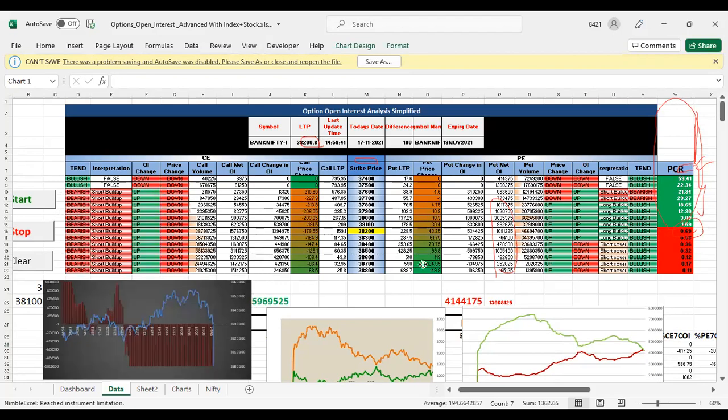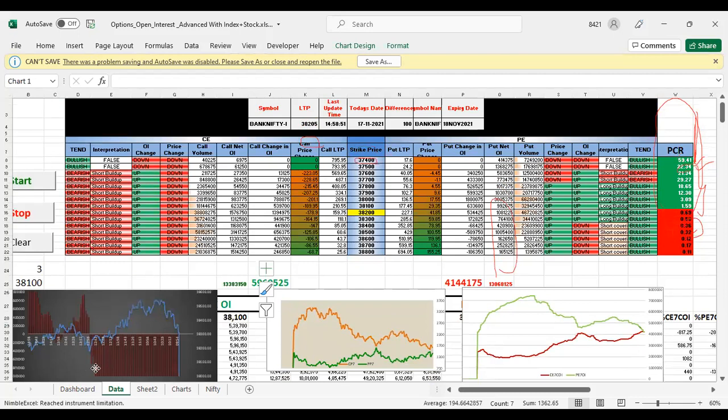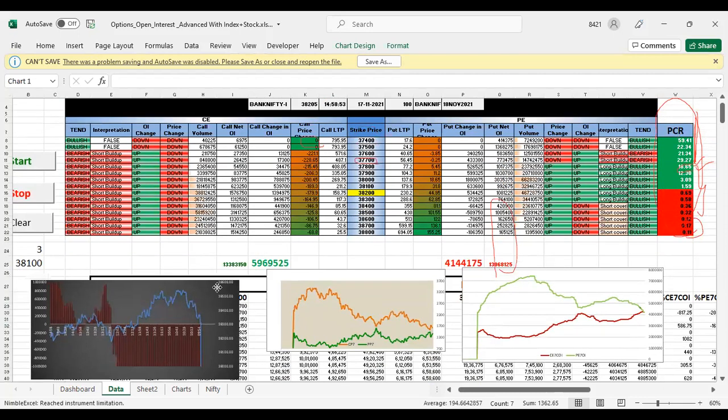This one is the PCR value for each strike price. Similarly, we can find the PCR value for the total open interest. See here, this one is total call open interest and this one is total put open interest.